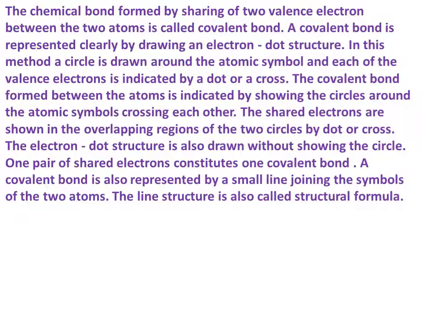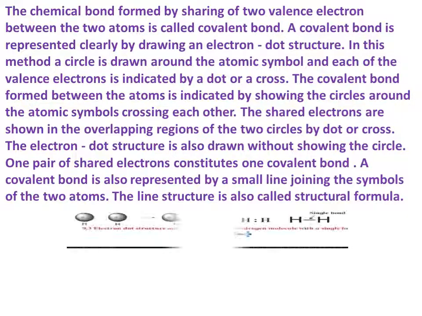The electron dot structure is also drawn without showing the circle. One pair of shared electrons constitutes one covalent bond. A covalent bond is also represented by a small line joining the symbols of the two atoms. The line structure is also called a structural formula.